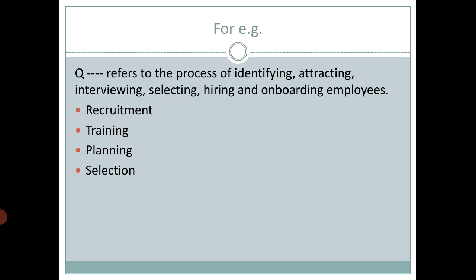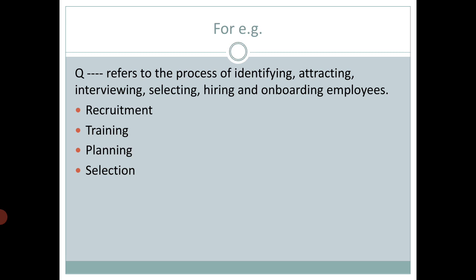You need to select the right candidate, so you display a notice to the general public that you require so many candidates for a particular post. Whoever is willing can apply. So this is all about recruitment.